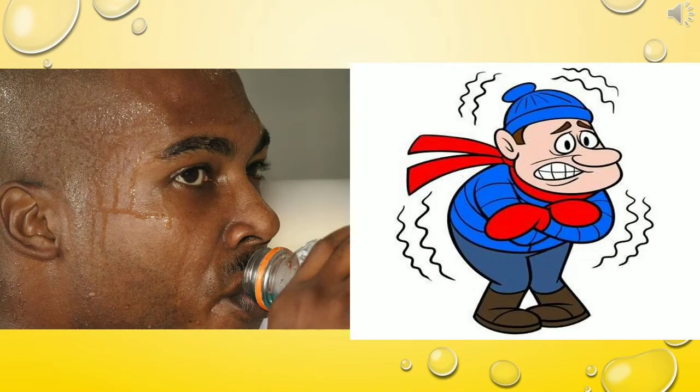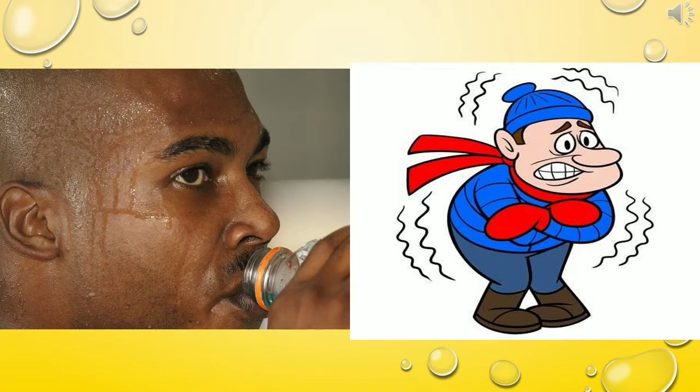The regulation of body temperature is an example of homeostasis. We know that human beings are warm-blooded in nature. That means homeothermic. They regulate a constant body temperature. What is the normal body temperature of man? 37 degrees Celsius or 98.4 to 98.6 degrees Fahrenheit. When the body temperature rises, sweat is produced to bring the temperature down. When the body temperature lowers, heat is produced by muscular work through shivering. This is an example of homeostasis.